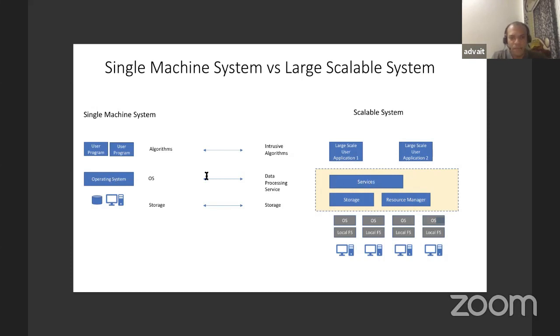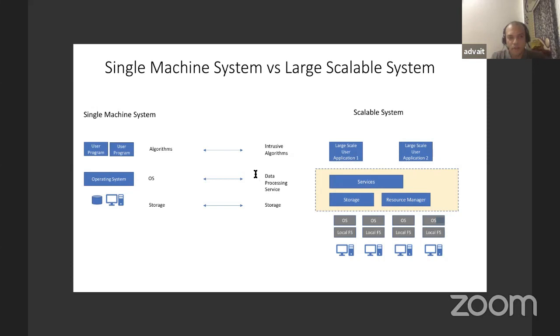And there is a one-to-one mapping from left hand side system to the right hand side system. So storage is something which is utilized for storing data. Services are like some naming services. Resource manager is something where you want to know what resources are free, like how much memory is free, and how much disk is free. And if you want to compute something, how many machines can be utilized, it is all managed by the resource manager. And these all services are also available on a single operating system.